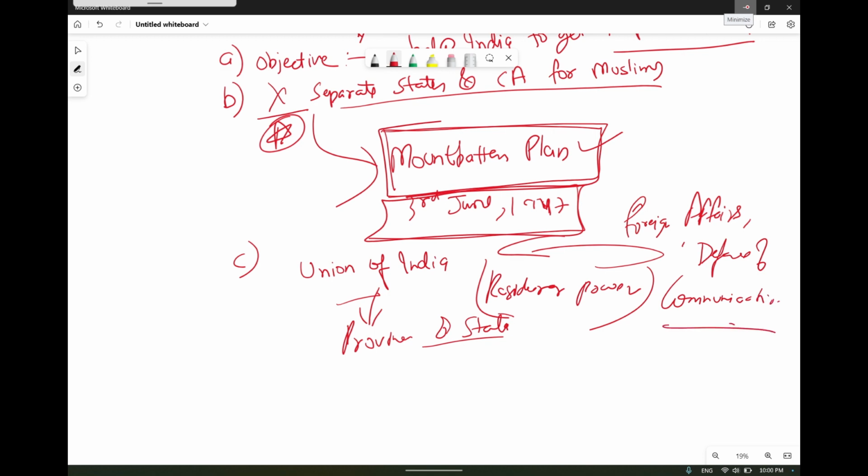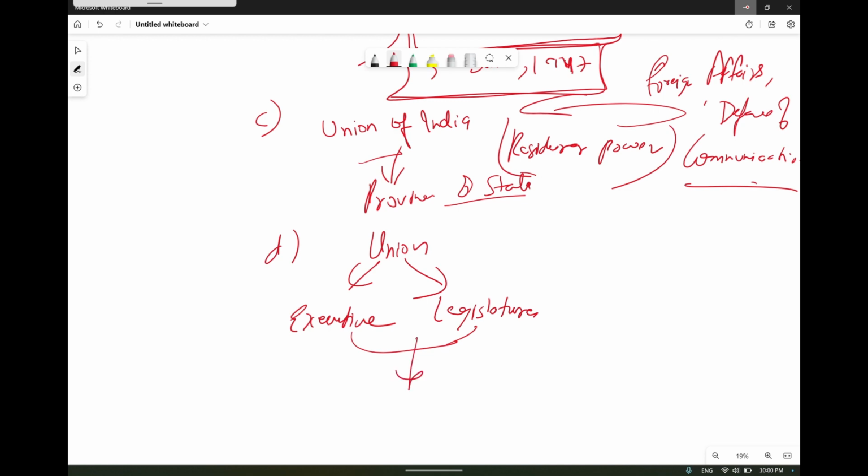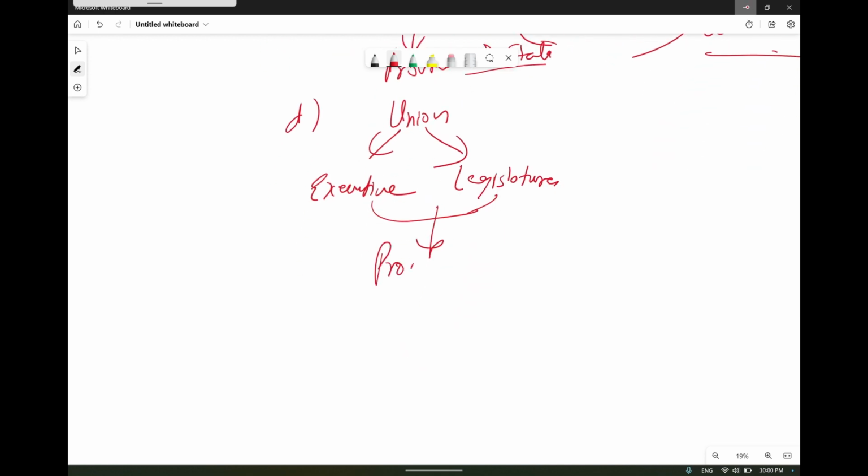Okay, the union was to have an executive and a legislature consisting of representatives of the provinces and the states. So the union will have an executive, that will be the ruling party, and the legislature consisting of representatives of the provinces and states.